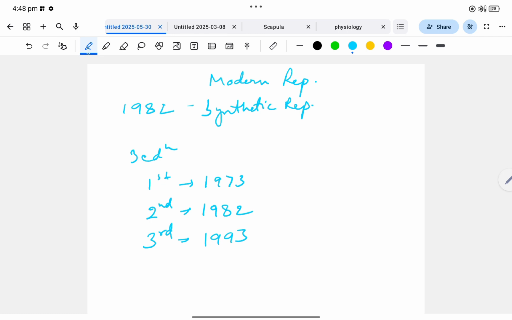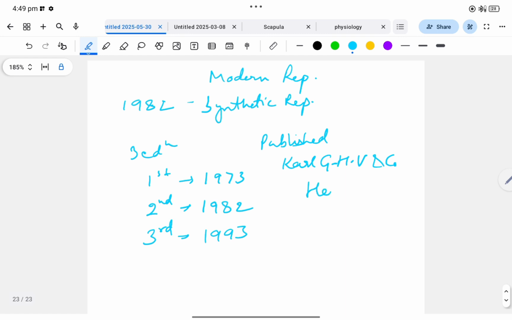Now, by whom was it originally published? The Synthetic Repertory was first published by Karl F. Haug, Verlag, and the place is Heidelberg. The second edition was the improved one, and the third edition was in 1993.